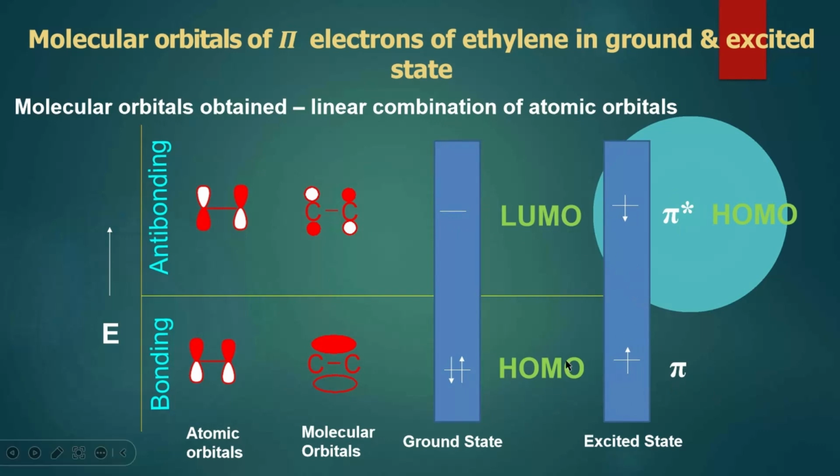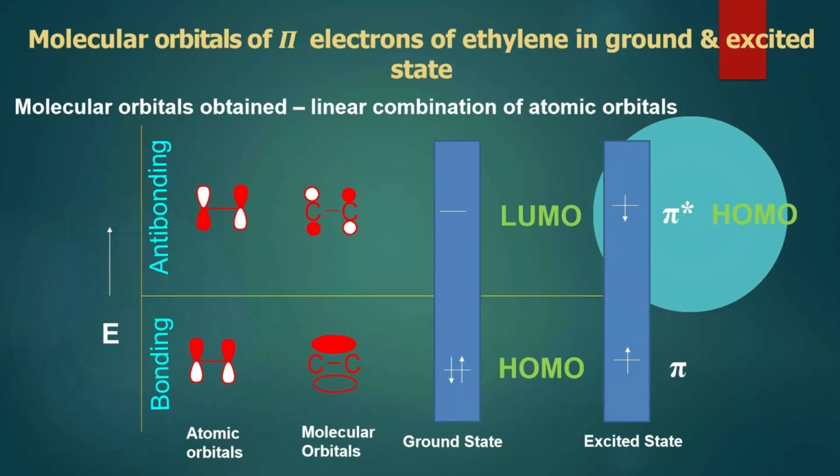When the reaction is thermally induced, HOMO is the pi orbitals, LUMO is the pi star orbital. When it is photochemically excited, the electrons from the lower energy level move to the higher energy level. That's why the highest occupied molecular orbital will be pi star.